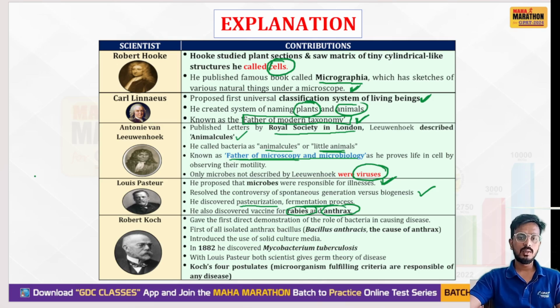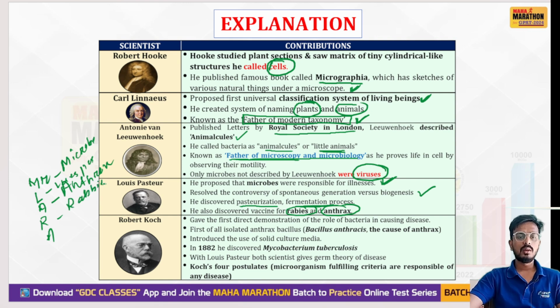You can remember it with a mnemonic, Mr. Lara. M for microbes, L for Louis Pasteur, A for anthrax, and R for rabies. Okay, you have to remember.